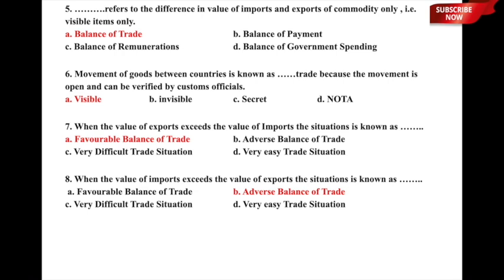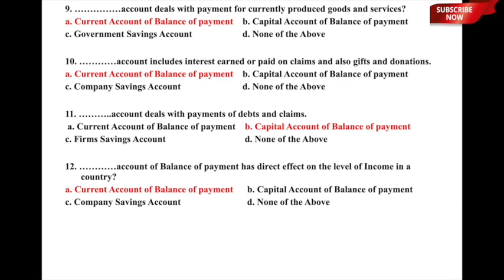Again, here when the value of exports exceeded the value of imports, it was favorable balance of trade. When the value of imports exceeds the value of exports, then it is adverse balance of trade, and therefore option B, adverse balance of trade, is the correct answer to this particular question. I hope that is clear. Let us now move to question number 9.